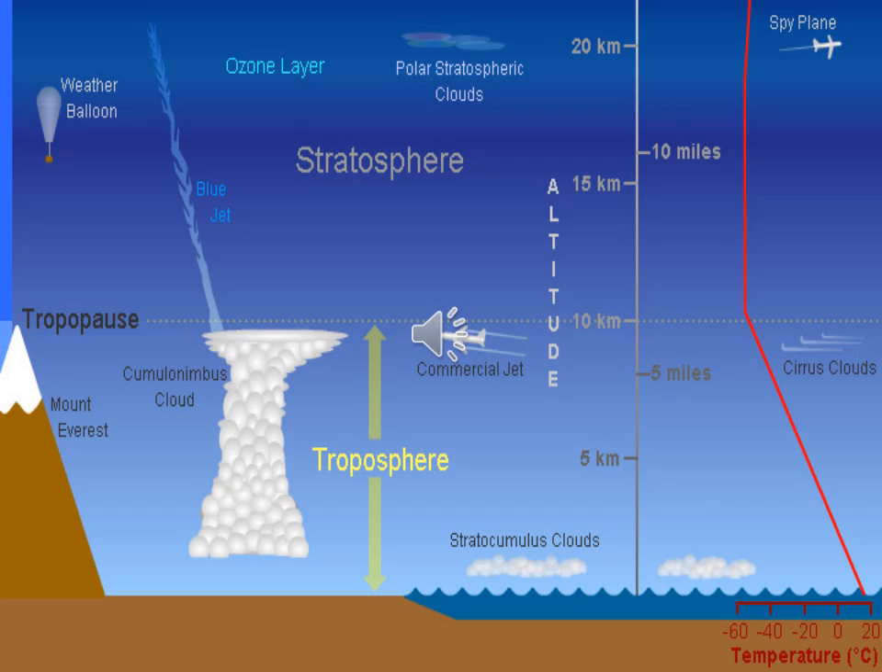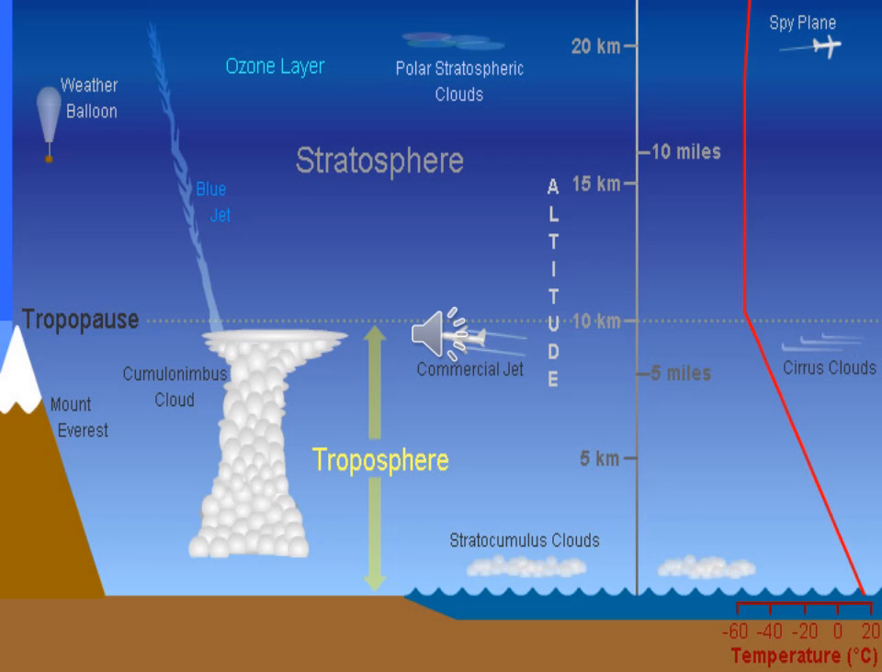First, the Troposphere. The lowest layer of the atmosphere is the Troposphere. It lies close to the Earth's surface. The name is derived from the Greek word tropos, which means turn or change.